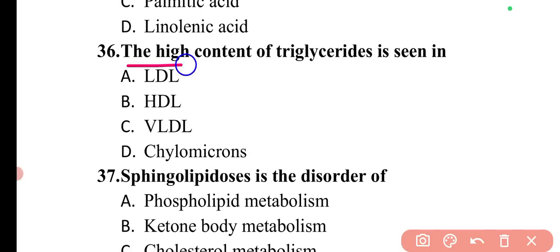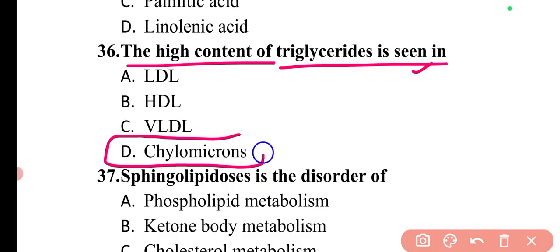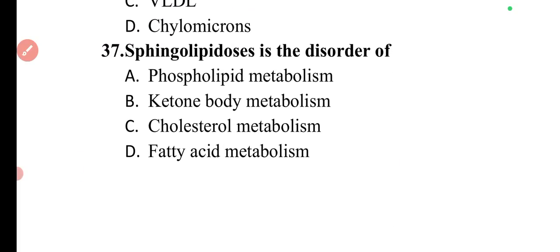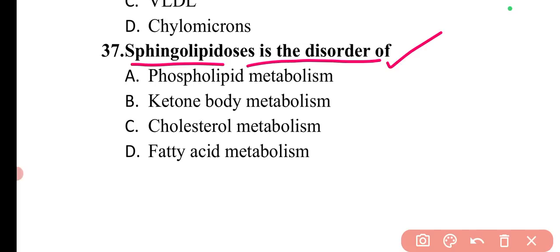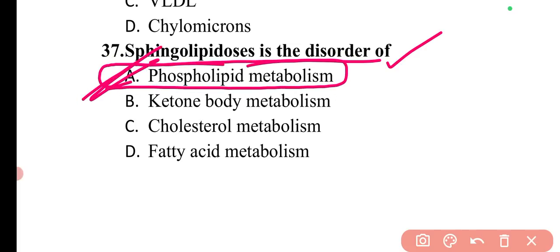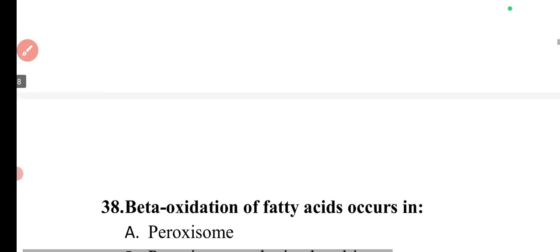Next question is the high content of triglycerides is seen in. The high content of triglycerides is seen in the chylomicrons. So here option D is correct. Next question is sphingolipidosis is the disorder of. Sphingolipidosis is the disorder of phospholipid metabolism. So here option A is correct.